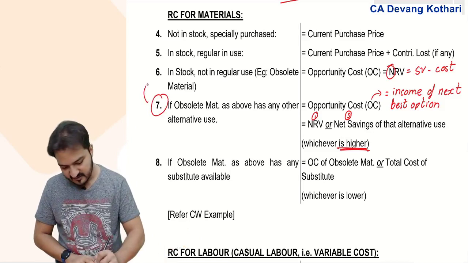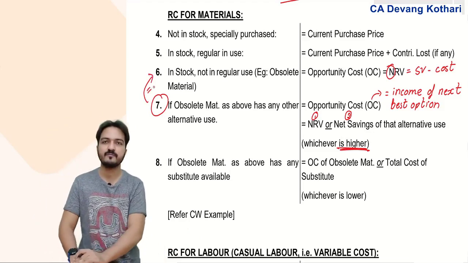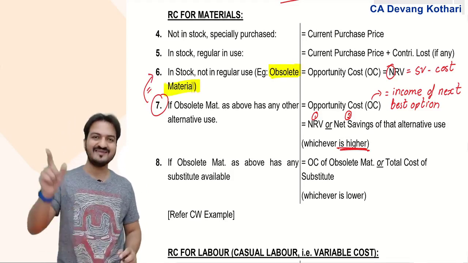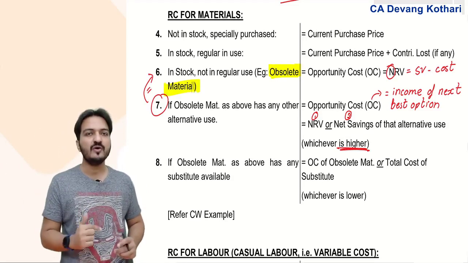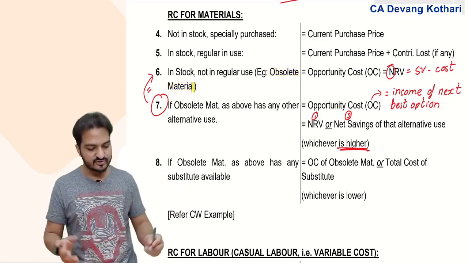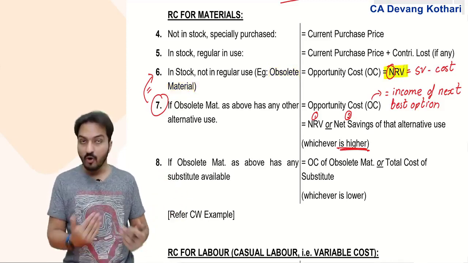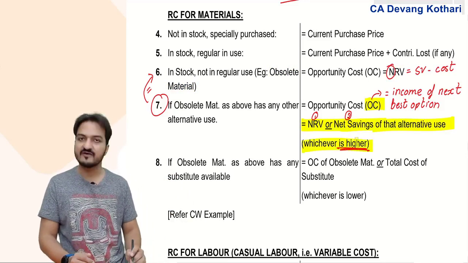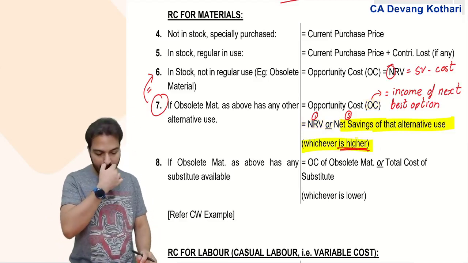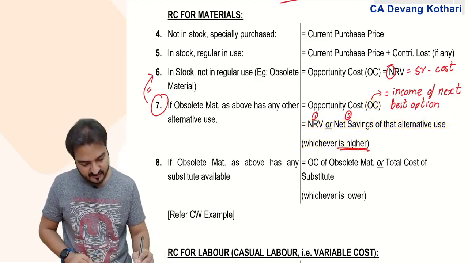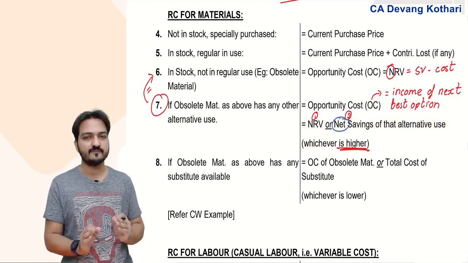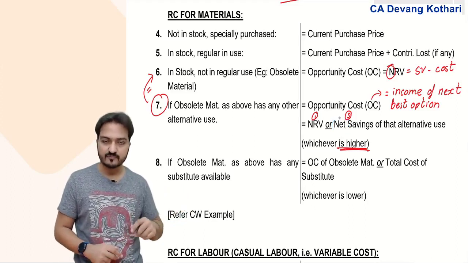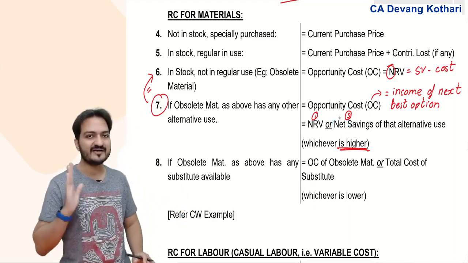Rule 7 is in fact the same as rule 6, because for rule 6 I already told you that for using obsolete material in the new offer, my relevant cost will be the opportunity cost. Opportunity cost is either just the NRV, or NRV or net savings of alternate use, whichever is higher. Do notice, for that savings also I am writing the term as net savings, because in order to get that savings, if I have to incur some cost, then the savings minus the cost will become the net savings.